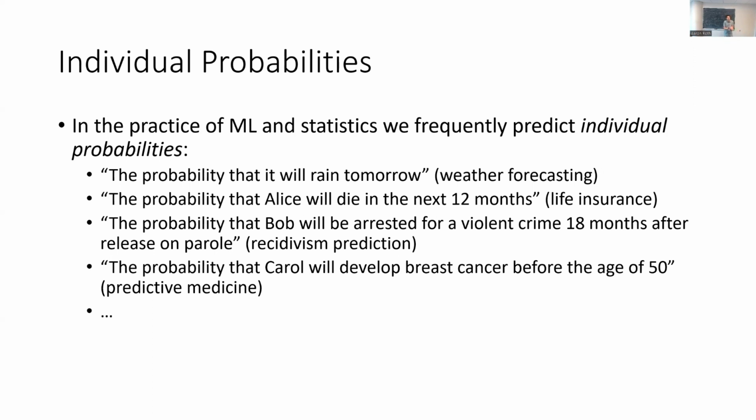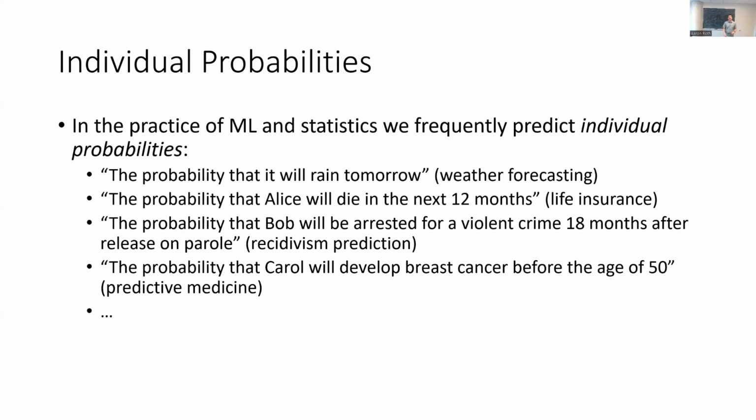These are events that occur only once, and so we don't have the luxury of observing repeated trials and measuring these things. Right? Tomorrow happens only once. Alice has but one life to live, and so on. And so it's very difficult to try to claim that we get these probabilities exactly right because we can't measure them. And if you think hard about it, you might even wonder whether these things are properly grounded in the real world.